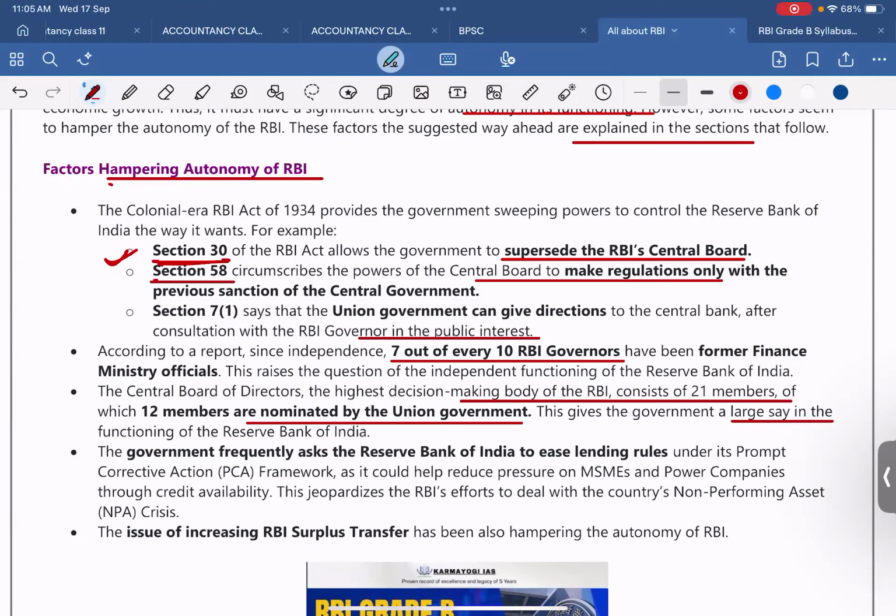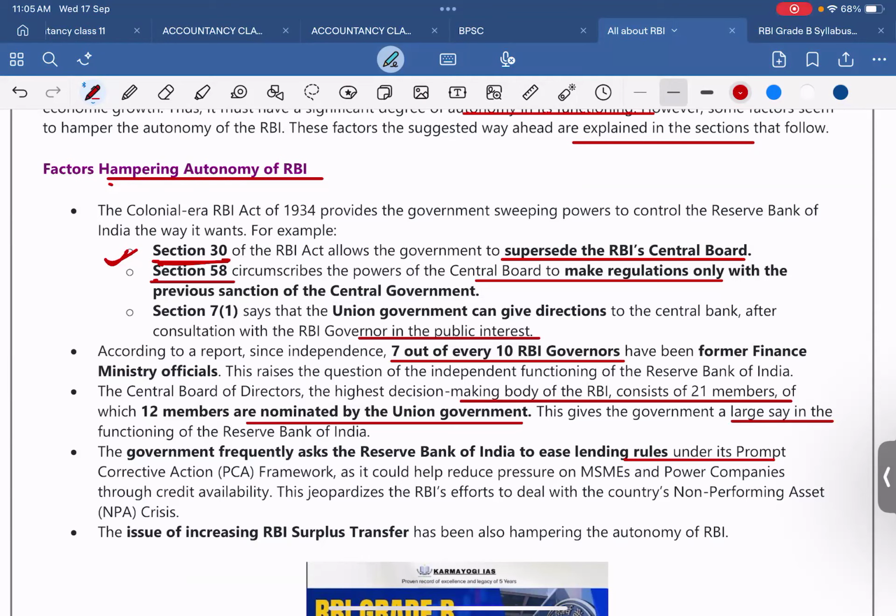So the government frequently asks the Reserve Bank of India to ease lending rules under its Prompt Correction Action (PCA) framework. Prompt Correction Action (PCA). What does that mean? It means that by that rule, the lending rate, repo rate, bank rate can be made suitable during the time which is needed.